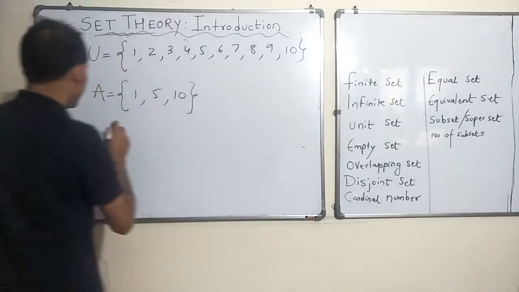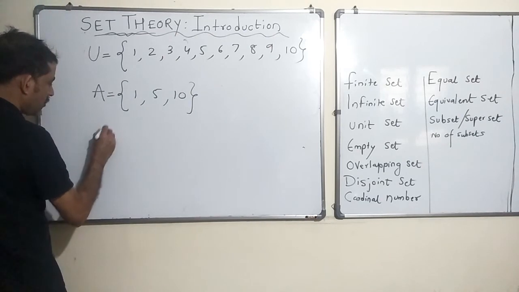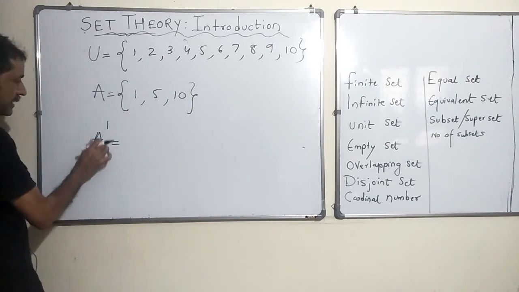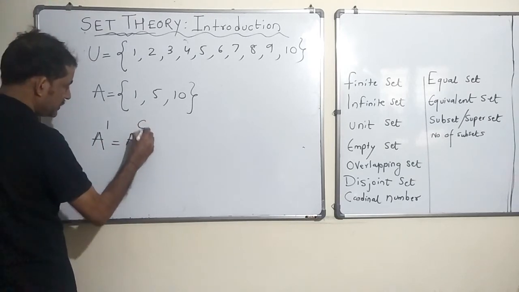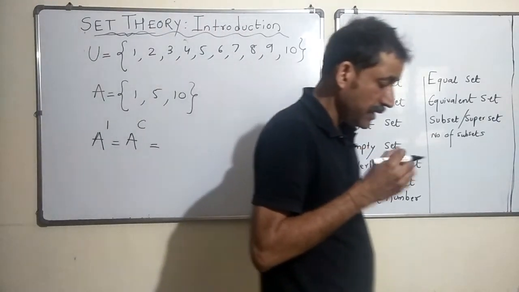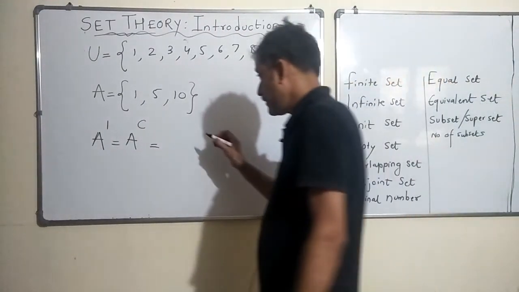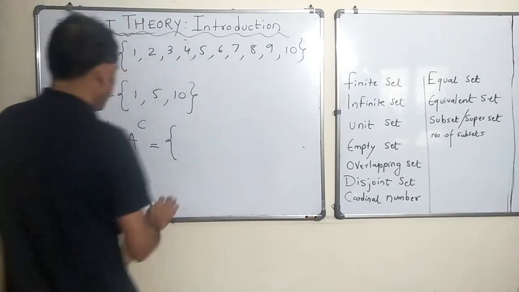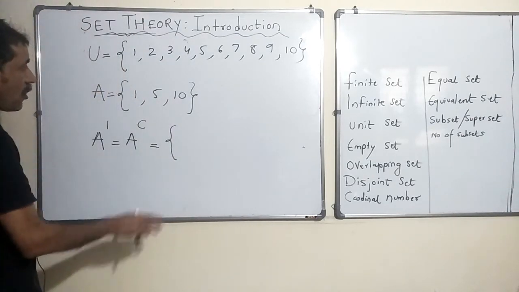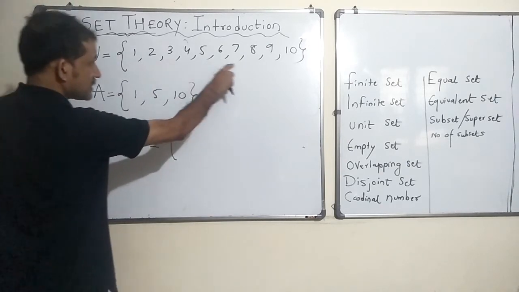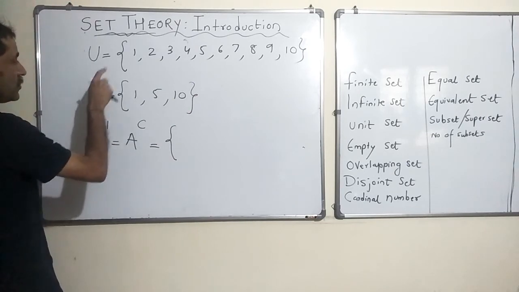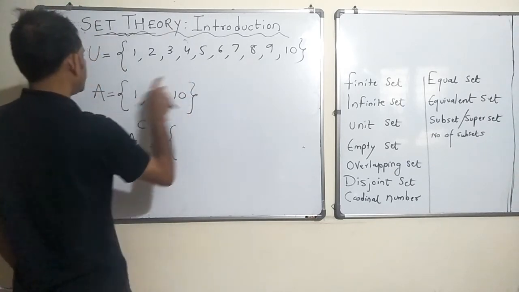Now what is the complement of a set? Complement of a set A, represented as A dash, or you can also write it as A complement, is a set which has all the elements present in the universal set but not in set A. So it should be in the universal set but it should not be here.